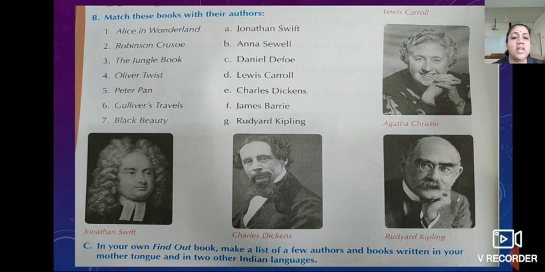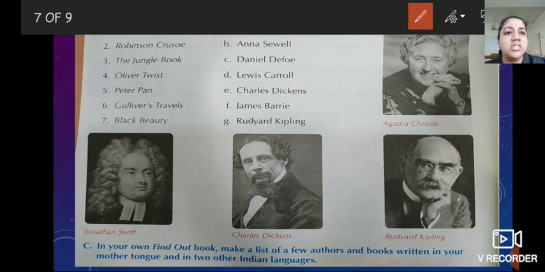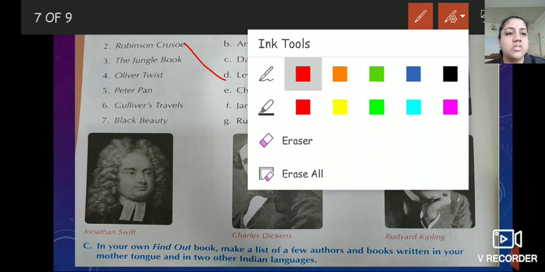Okay, here the pictures are also given of different authors. So we have to match it. Alice in Wonderland. It is written by Lewis Carroll. So first is D. Wait, it is wrong.